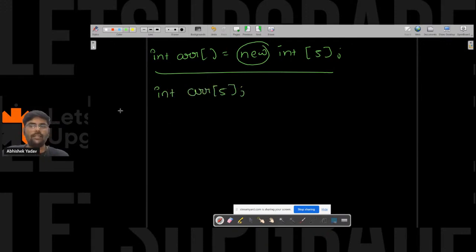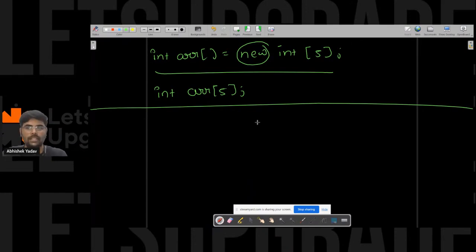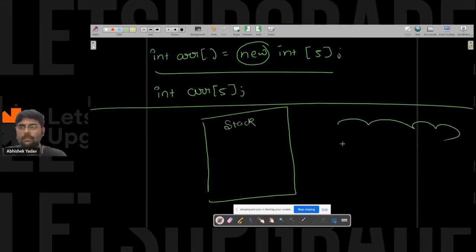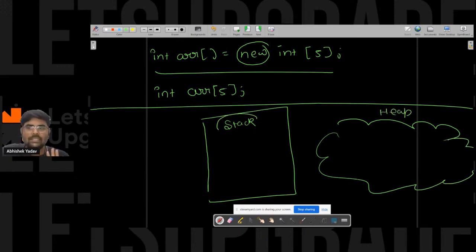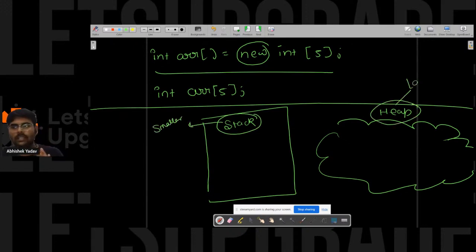So what I have discussed in the JVM, there are two kinds of memory. There are a lot of different kinds of memories, but here we are focusing on the stack one, the stack memory, and the heap memory. Again, I'm not going into the detail. You have to remember two parts: the stack is a fixed, very small part. The size of the stack is smaller as compared to the heap. Heap is a very large area.